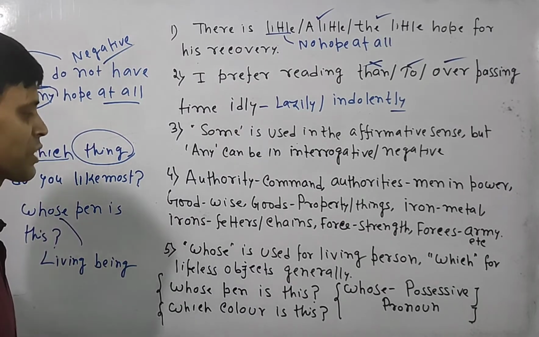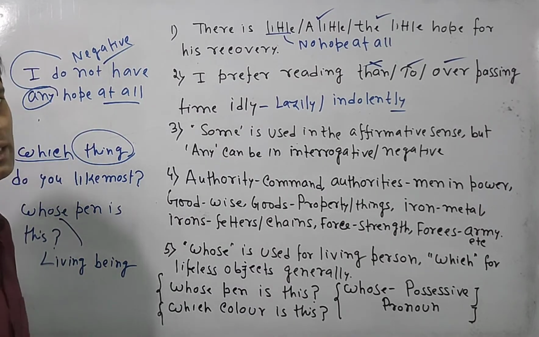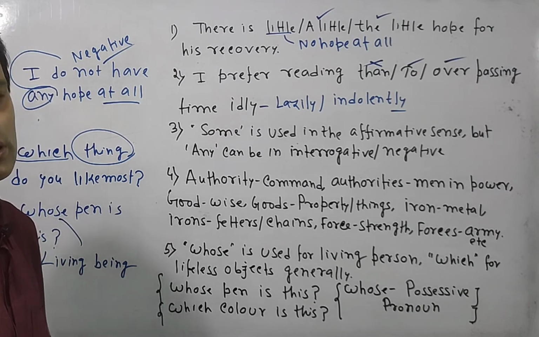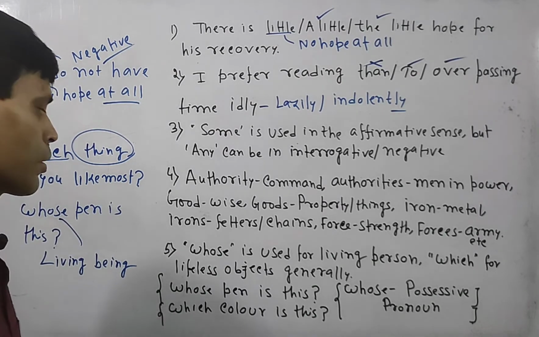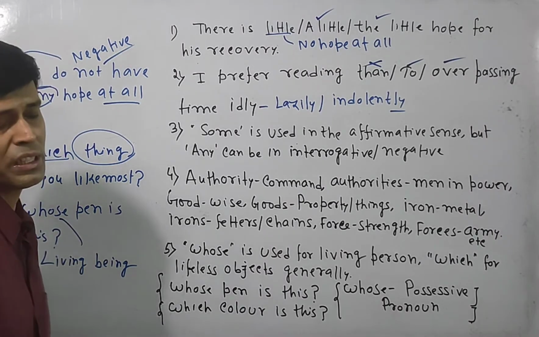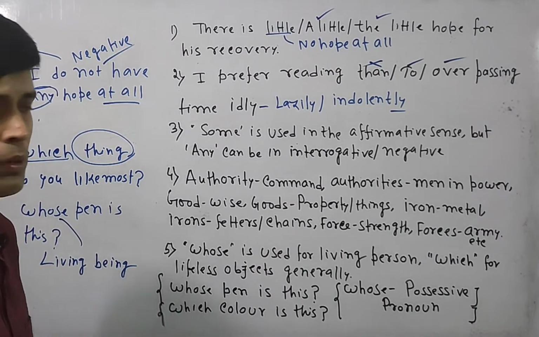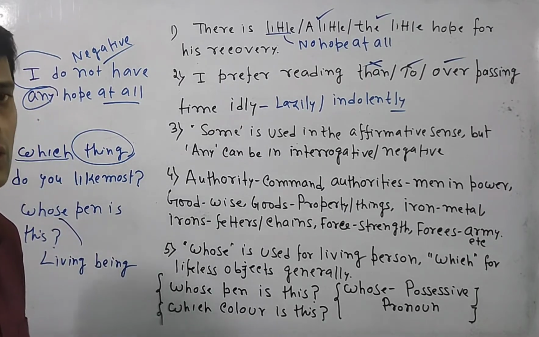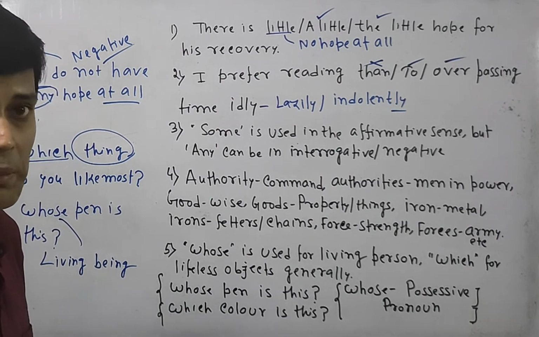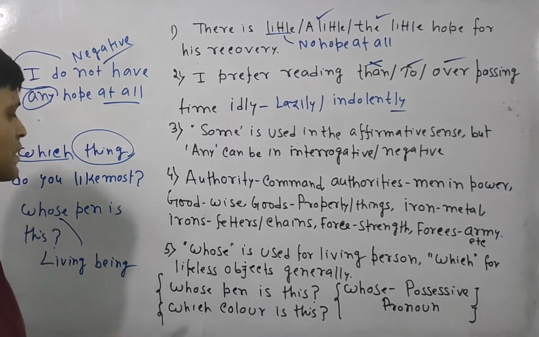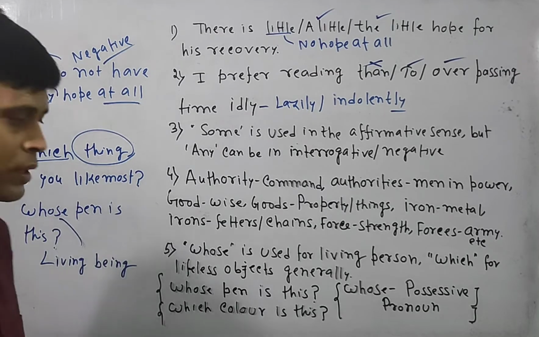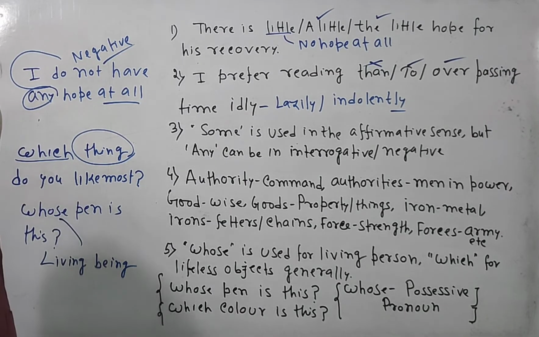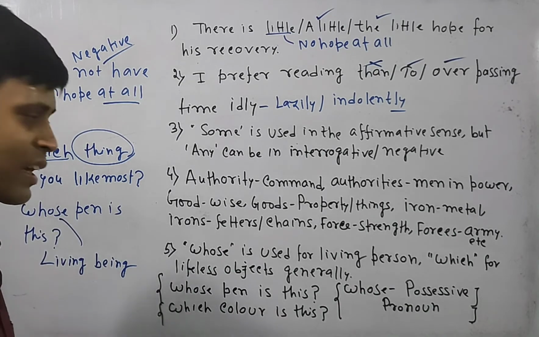Now if I just look over the next rule, whose is generally used. Whose can be used either as an interrogative pronoun or as a relative pronoun depending on the sentence construction and syntax. But be careful, whose always indicates some kind of possession. So whose indicates in general cases a living person. On the other hand, which indicates a non-living being. So whose pen is this? My pen, your pen, their pen. On the other hand, which color is this? Pink color or blue color or brown color, gray color.